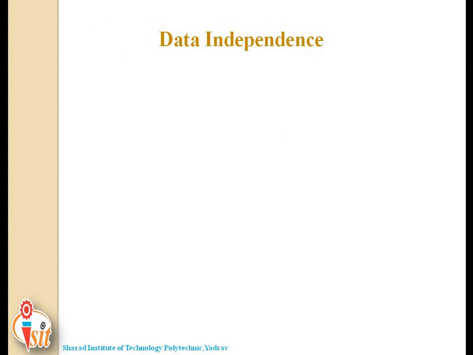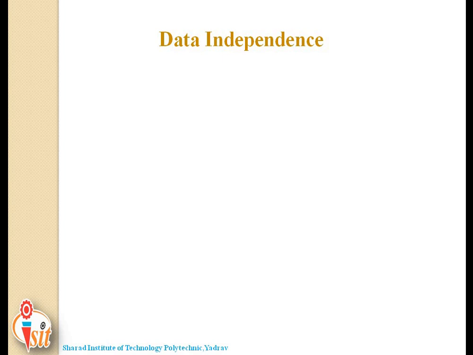The next point is data independence. Before knowing data independence, I want to recall one of the most important concepts used for data independence, which is data abstraction. You all are aware of data abstraction, that is hiding the essential information.